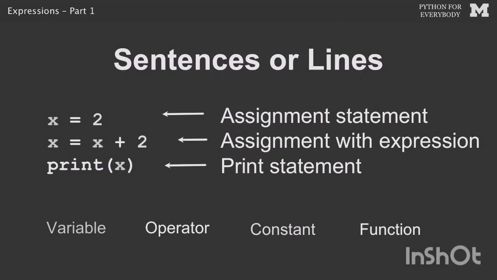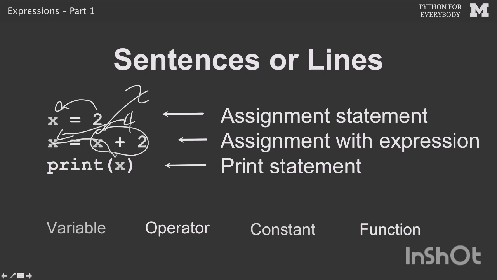Now we lead these things into sentences or lines. This is just another sequence of code, and it shows how you can also use a variable on the right-hand side. So put 2 in some memory and label it X. Pull that 2 back out and then add 2 to it. So this little thing here becomes 4, and then stick 4 into X.